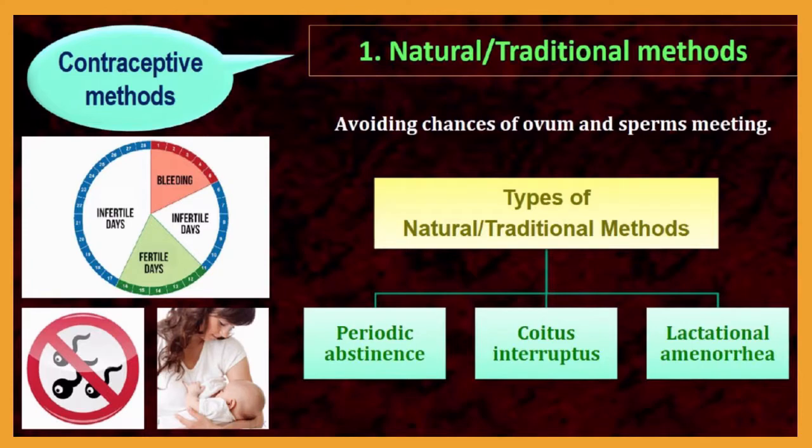First of all, let me discuss the natural or traditional methods. In these methods, the chance of ovum and sperm meeting together will be avoided. This can be done with the help of three methods. Here you can see the types of natural traditional methods: periodic abstinence, coitus interruptus, and lactational amenorrhea. These three methods together we call natural or traditional methods.